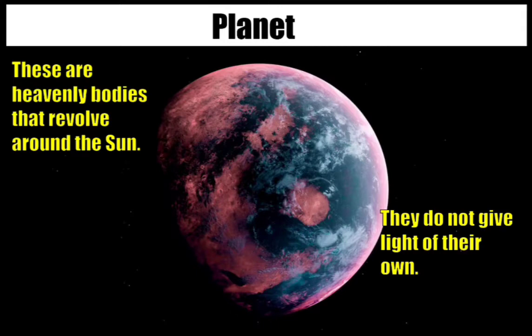To differentiate them from stars: stars have their own light, whereas planets do not. Stars twinkle at night, as we have seen, because of refraction caused by the layers of our atmosphere. It looks like the stars are twinkling, but planets do not twinkle.